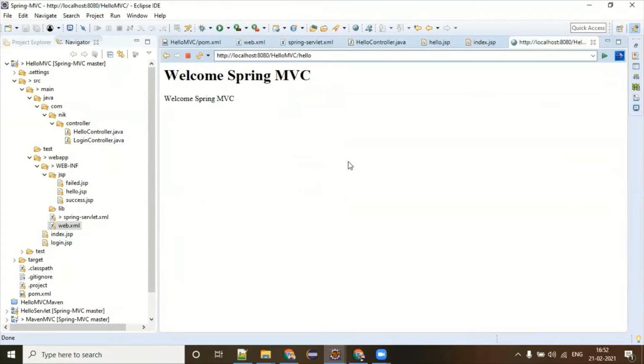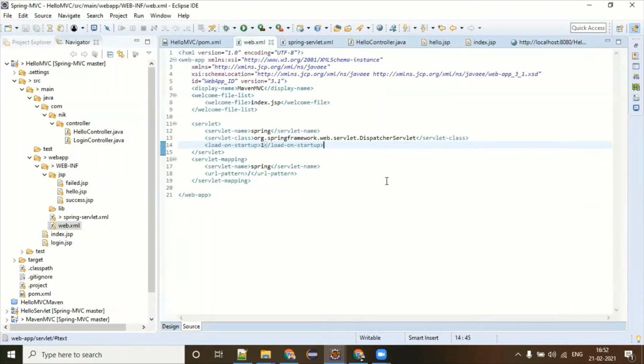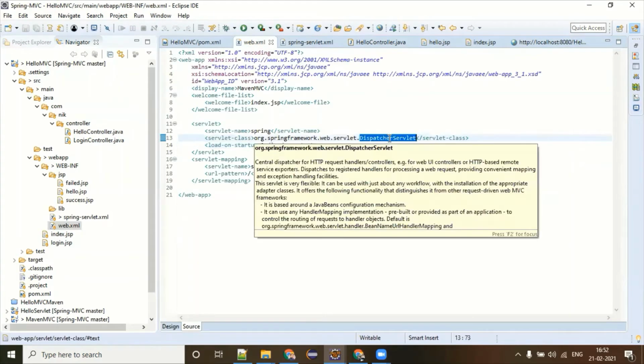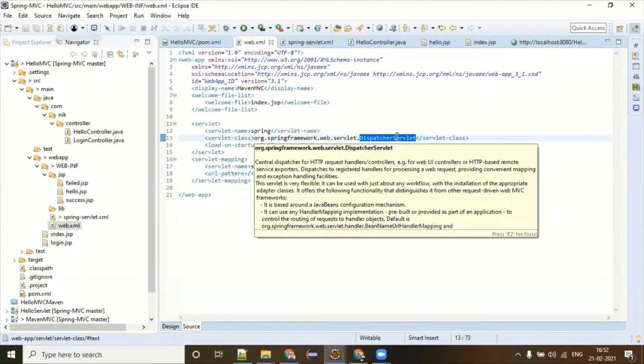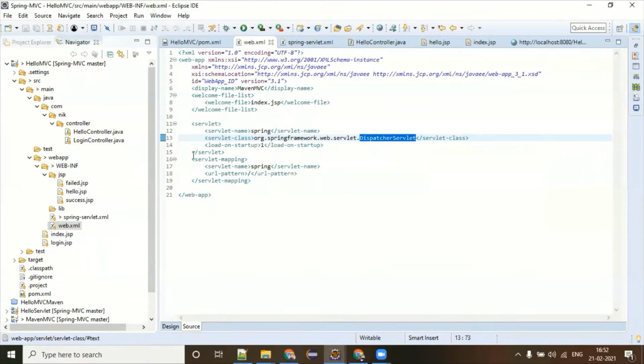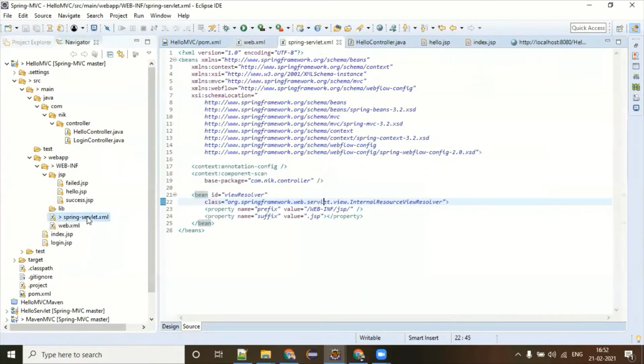How this flow is happening is important for you to understand. When you hit hello, the first important thing is the request went to the web.xml file. Web.xml has the dispatcher servlet, because it is saying, doesn't matter whether hello or abcxyz, whatever you are hitting, I have to be the first one which will check your request. So this dispatcher servlet did some set of scanning on your request, and then forwarded this to the spring-servlet.xml.